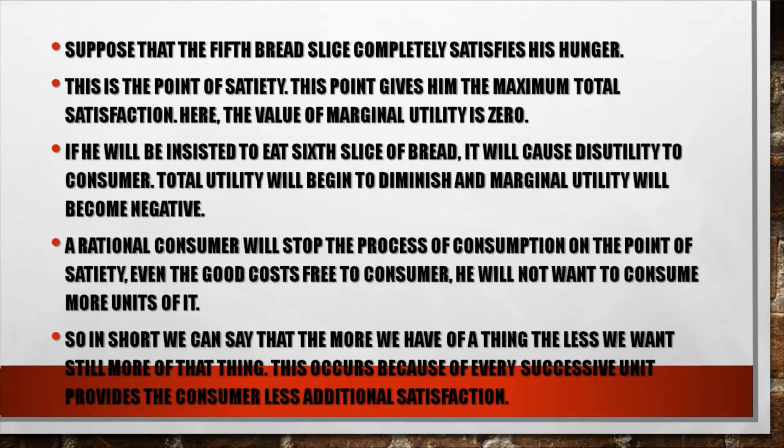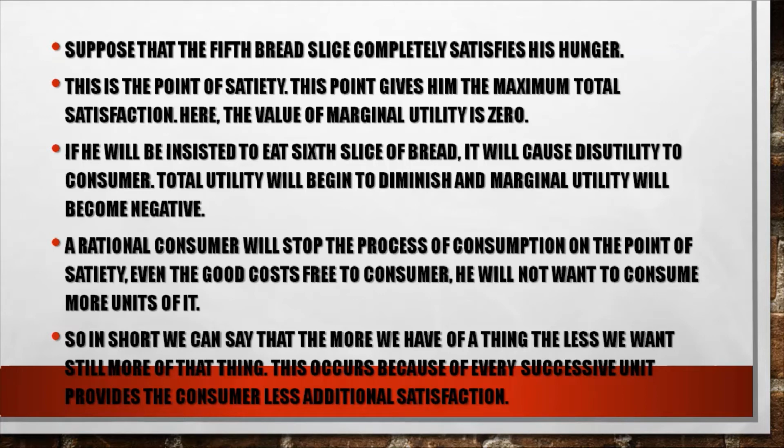Suppose that the fifth bread slice completely satisfies his hunger. This is the point of satiety. This point gives him the maximum total satisfaction. Here the value of marginal utility is 0 because his want is completely satisfied. If he is insisted to eat 6 slices of bread, it will cause disutility to the consumer. Total utility will begin to diminish and marginal utility will become negative.